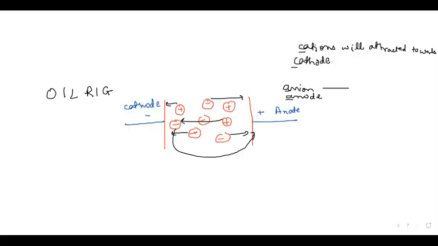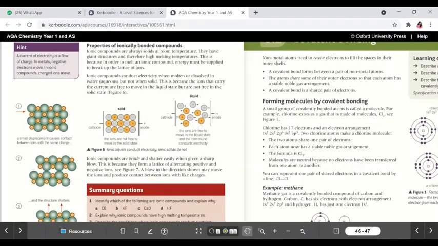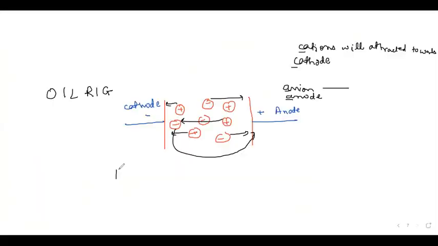So the first property of an ionic compound: they are solid, have high melting points, and conduct electricity only in the liquid or aqueous state. And what is the meaning of brittle? It breaks easily. What is the reason behind it?